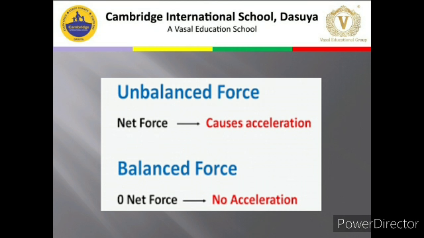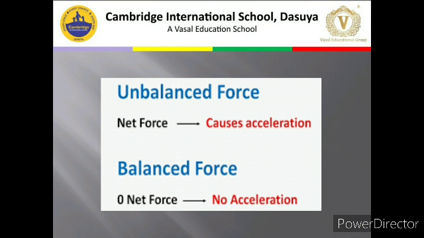So from here we can conclude one thing, that force causes acceleration. Obviously, if you have an object and you apply force onto it, it will accelerate, or it will retard, decelerate. So force will speed up or slow down the object.